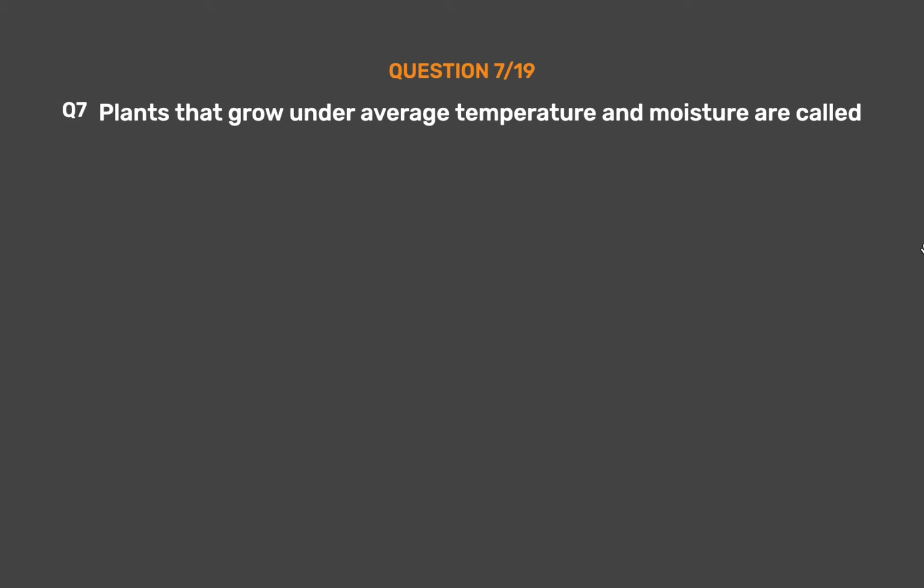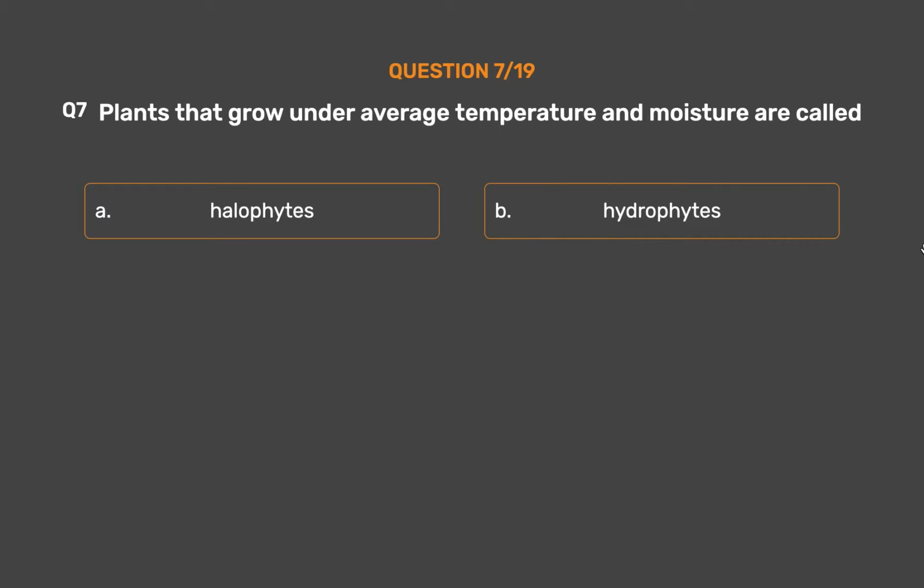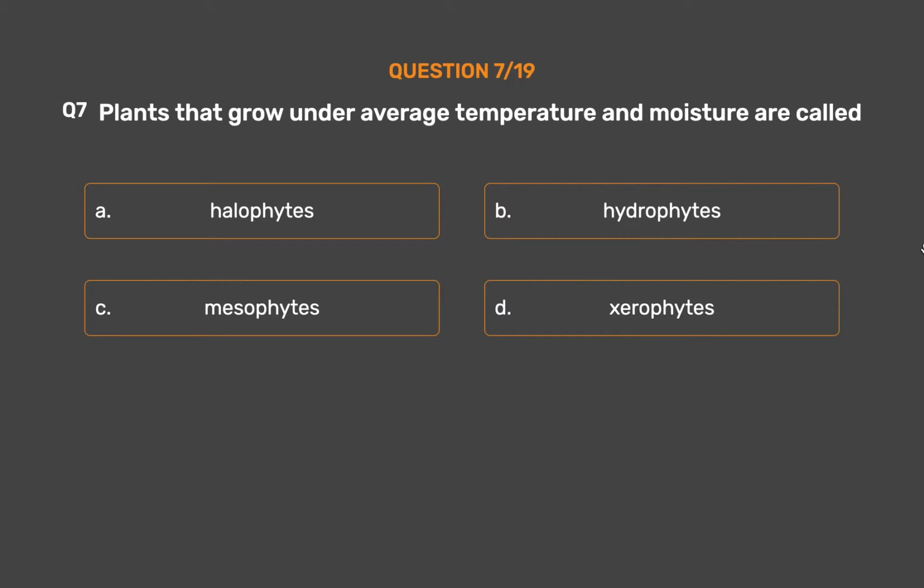Question number 7. Plants that grow under average temperature and moisture are called: Option A, halophytes. Option B, hydrophytes. Option C, mesophytes. Option D, xerophytes.